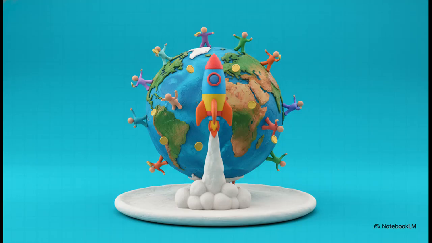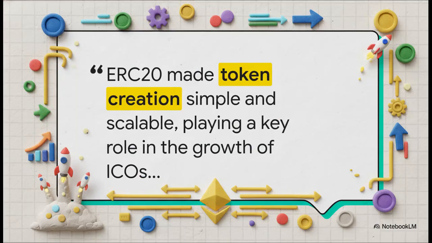So this seamless plug-and-play nature, it didn't just organize the ecosystem, it ignited a massive financial paradigm shift. Because creating a compatible token was suddenly so standardized, it powered the explosive rise of initial coin offerings or ICOs. Startup companies realized they could completely bypass Wall Street and all those traditional financial institutions. By simply deploying an ERC20 smart contract, they could instantly issue tokens and securely raise millions of dollars directly from investors anywhere on the planet in a matter of minutes. It spread like wildfire. In fact, to put it perfectly, ERC20 made token creation simple and scalable, playing a key role in the growth of ICOs and the broader crypto ecosystem.